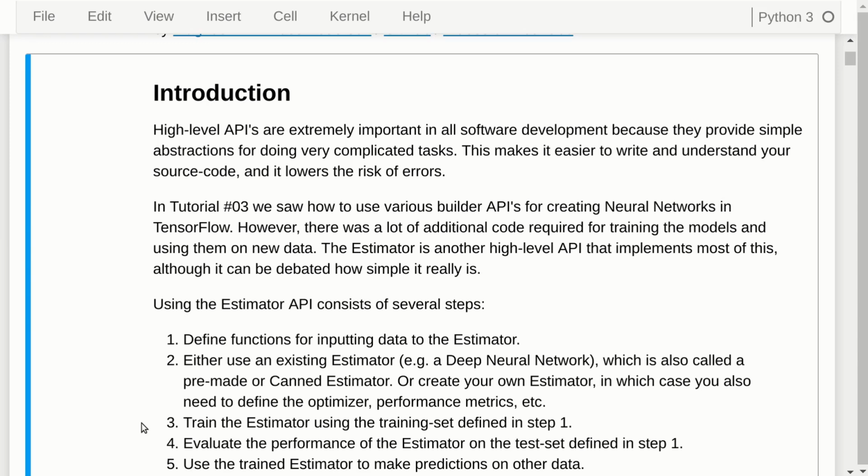And then you call a simple function to train the estimator using the data that you had defined in step 1. And then you can evaluate the performance of the estimator on the test set. And again, this will use the test set function that we defined in step 1 here. And then we can use the trained estimator to make predictions on new data that we haven't seen before.